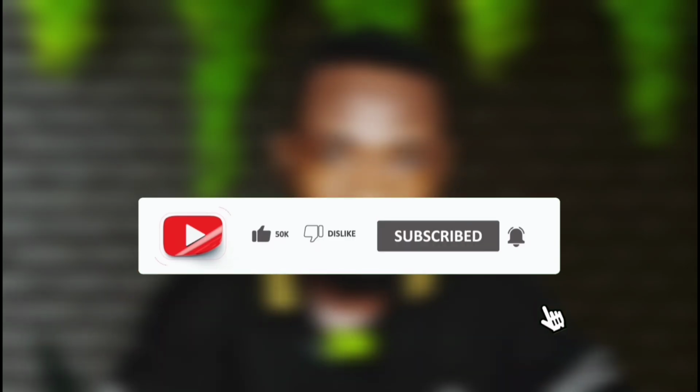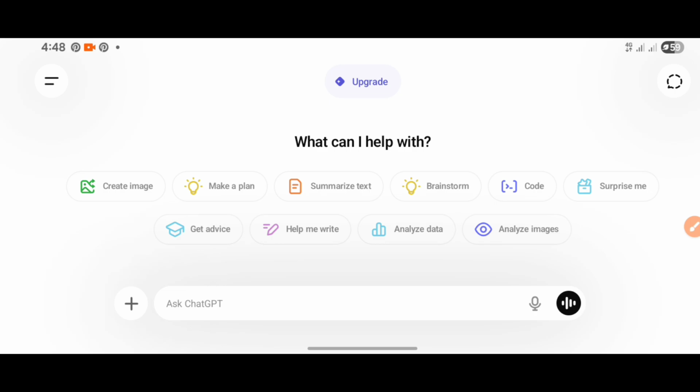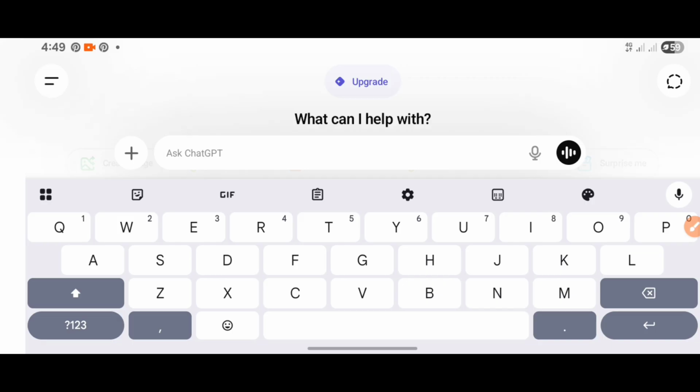Now let's dive in. The first thing we have to do before creating our video is to have a story. Without a story, we can't make a video, so we need to generate a story using ChatGPT. So head over to ChatGPT and come to the text area here and paste this prompt. Write a list of 10 most famous battles in history.